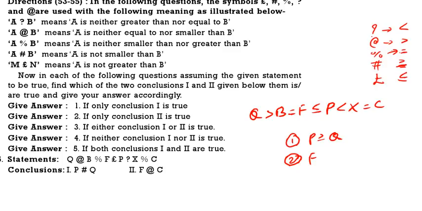F greater than C. Now P greater than or equal to Q does not follow. F less than C follows, but greater than C does not follow. Neither one is true.